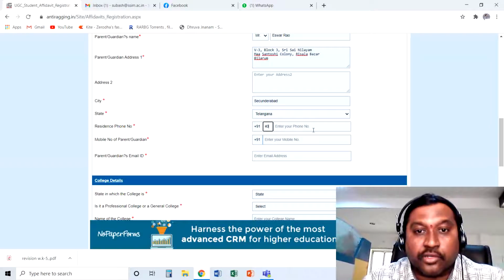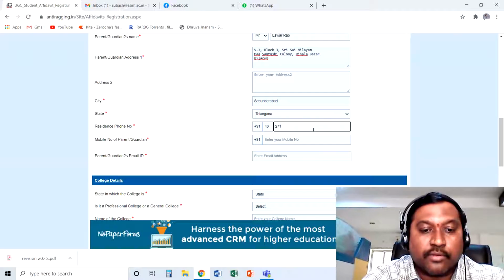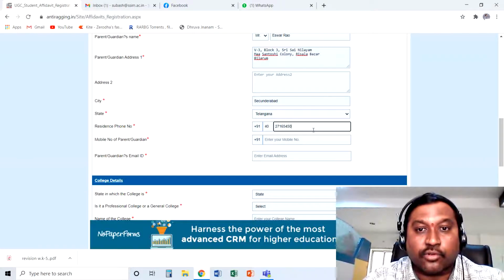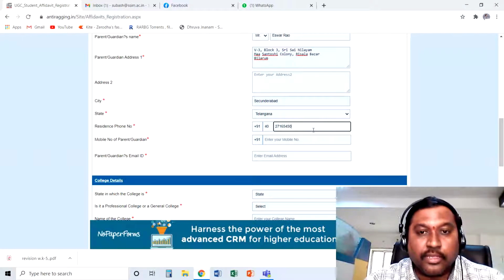I am giving 40, or you can also use 040, and I am giving the landline number 27165450. I want you to fill this column with this number, which is a college number.